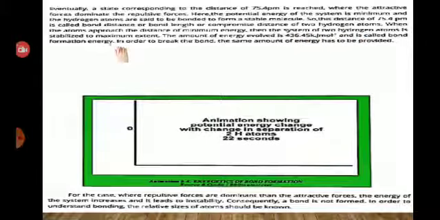When the atoms approach the distance of minimum energy, the system of two hydrogen atoms is stabilized to the maximum extent. The amount of energy evolved is 436.46 kJ per mole and is called bond formation energy. In order to break the bond, the same amount of energy has to be provided. For the case where repulsive forces are dominant over attractive forces, the energy of the system increases and it leads to instability. Consequently, a bond is not formed. In order to understand the bonding, the relative sizes of atoms should be known. Are you getting my point?